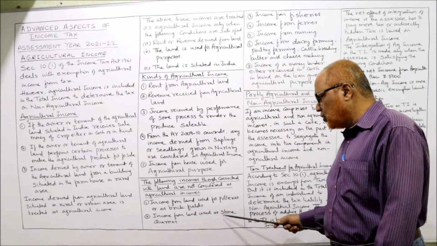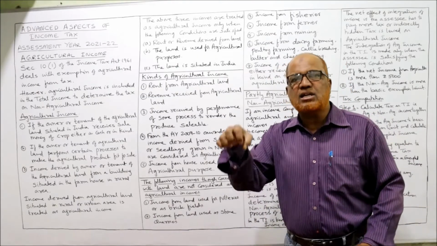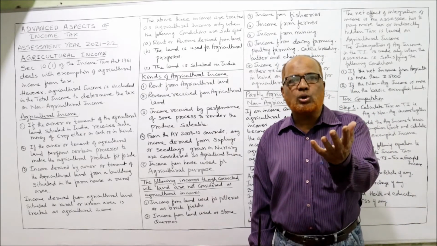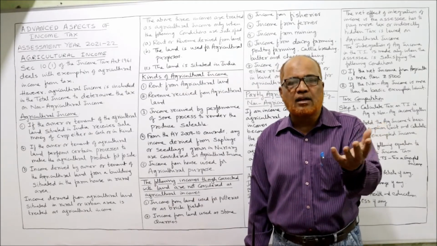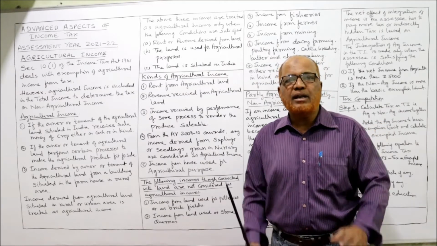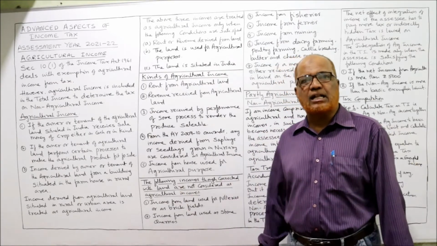Secondly, income from land used in stone quarries. Stones are extracted from the earth. The stones, the marble, granite or different types of stones that are derived from the land only. But the Income Tax Act says income derived from stone quarries is not agriculture.